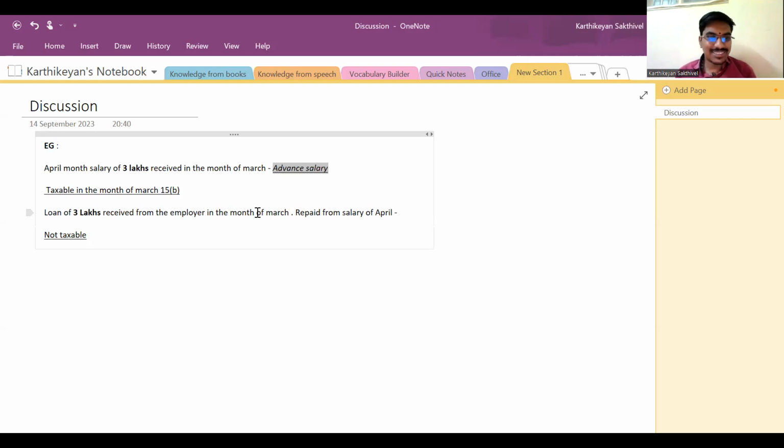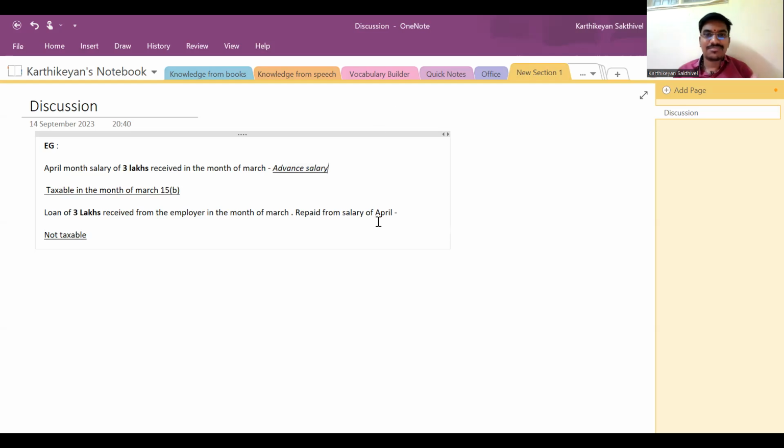Super. Fantastic answer. I just want to make a single change alone in your answer. It is not advance against salary. It is advance salary. If you use the term advance against salary, that means I'm getting a loan from you, which could be adjusted against my salary. So basically, my month-on-month salary is like a security there. That is advance against salary. Advance salary means I'm pre-receiving the salary. That is known as advance salary.